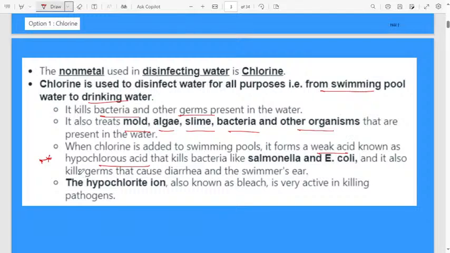Remember the acid name, weak acid, hypochlorous acid, that kills bacteria like salmonella and E. coli. These are the names of the bacteria. These two bacteria can be present in water. It also kills germs that cause diarrhea and